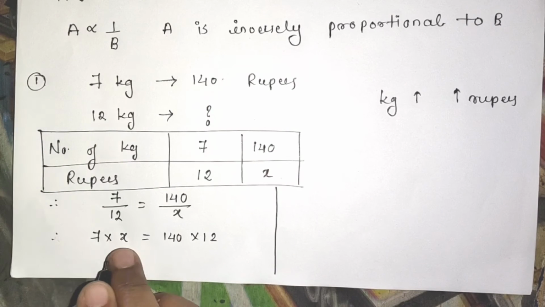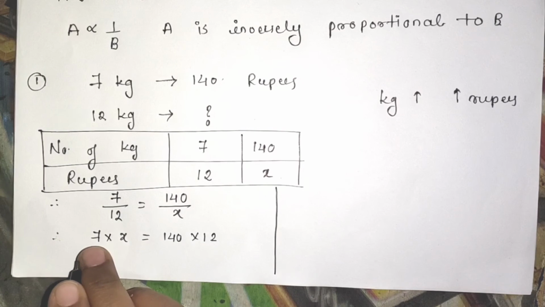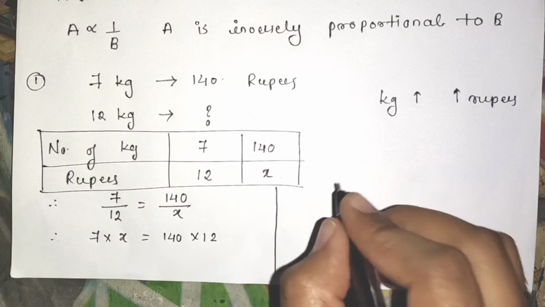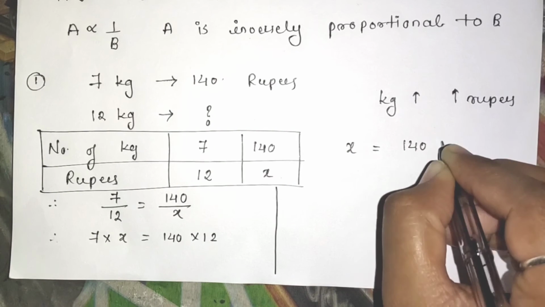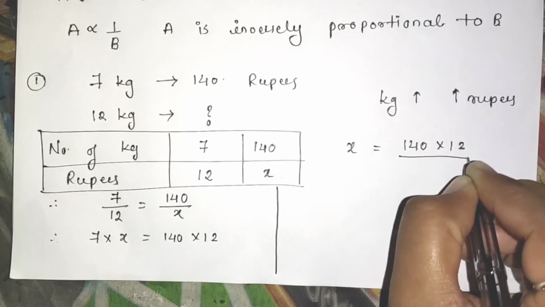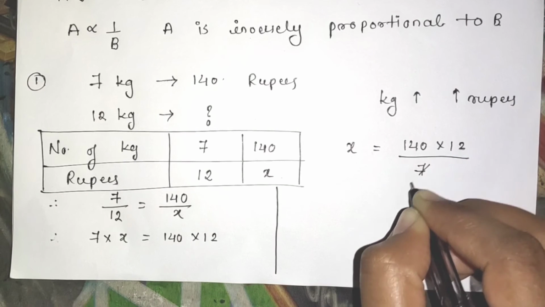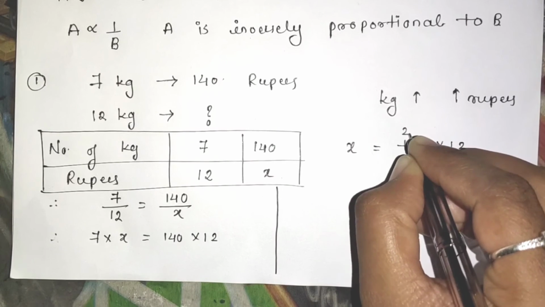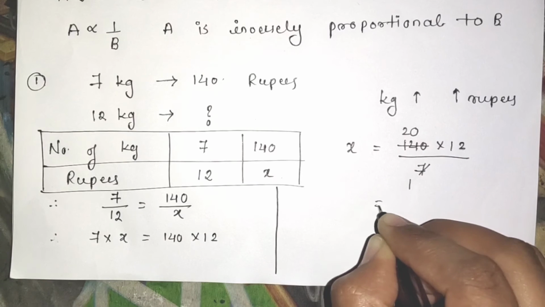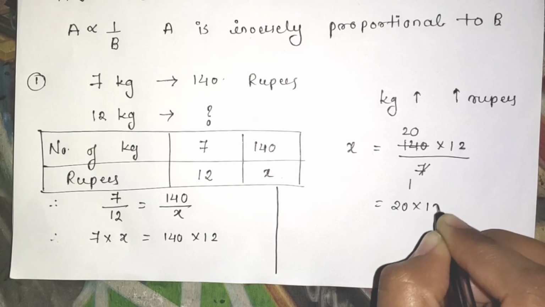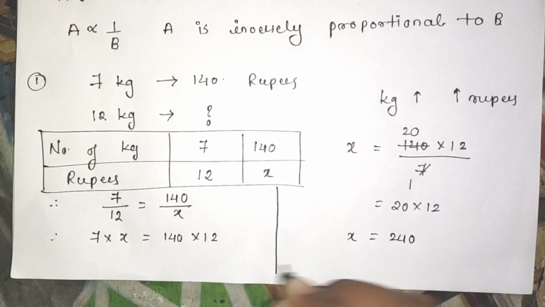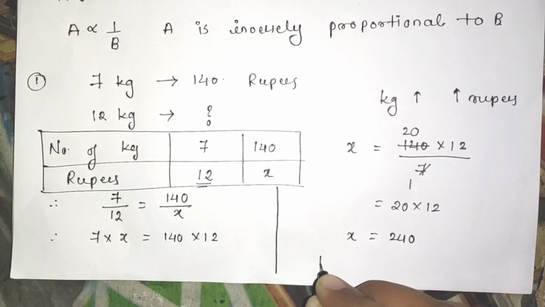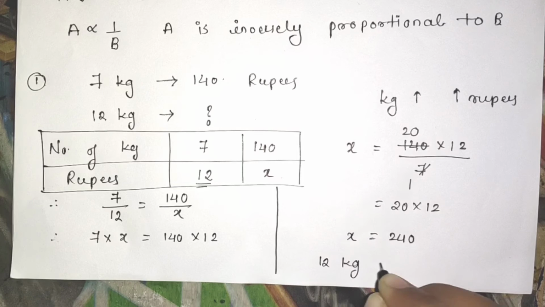Solve this. We want to find out the value of x, but we have 7 with this. Let us take this 7 on the other side. We will get x is equals to 140 multiplied by 12 upon 7. That is 7 1s are 7, 7 2s are 14, 0 over here. So 20 multiplied by 12, which is equals to 240. That means the cost of 12 kg onion is 240 rupees.